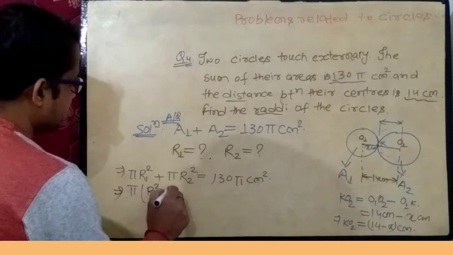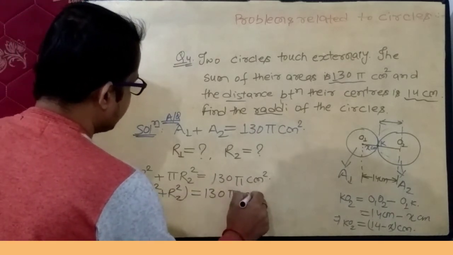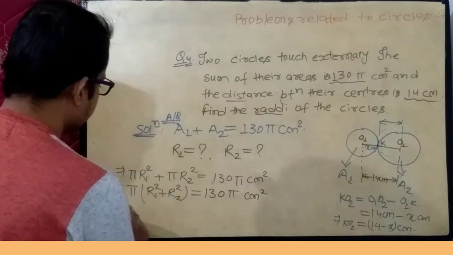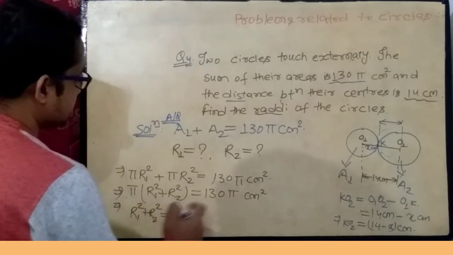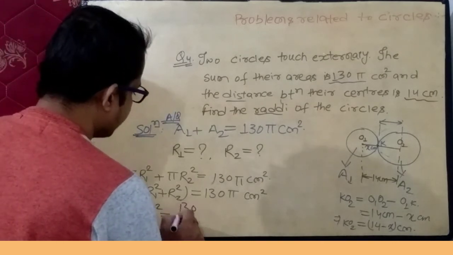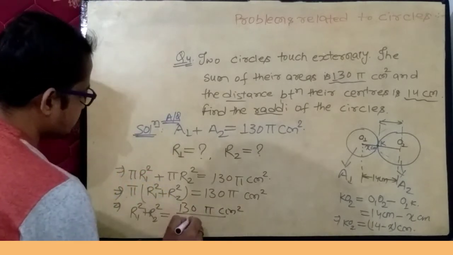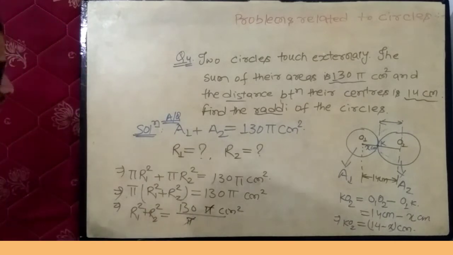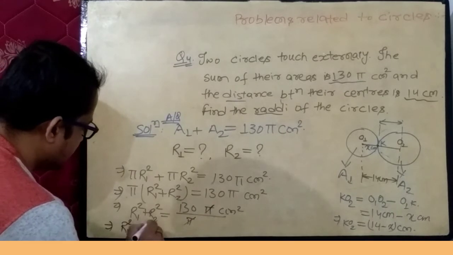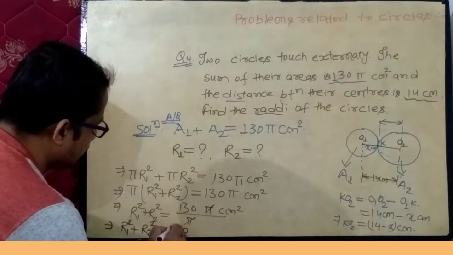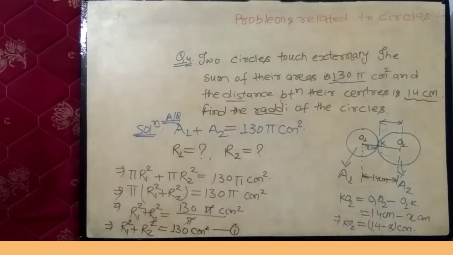So R1 square add up R2 square equals to 130 pi centimeter square divided by this pi. Pi and pi will get cancelled out and you will get R1 square add up R2 square equals to 130 centimeter square. Let this equation be first.